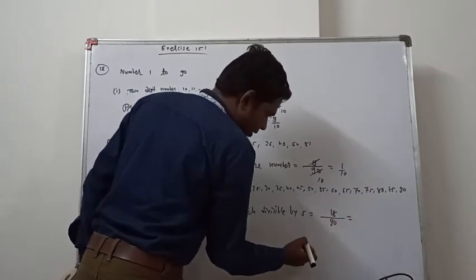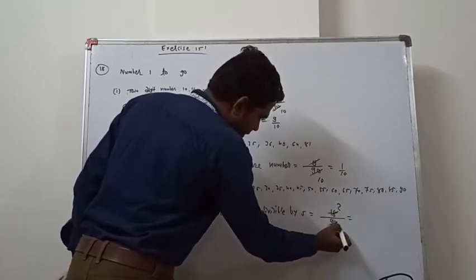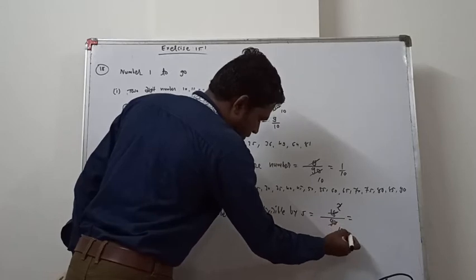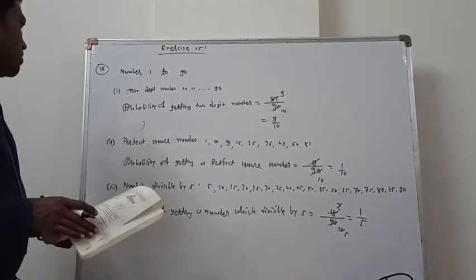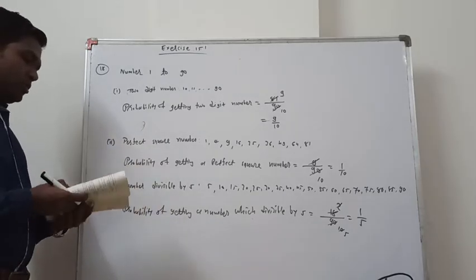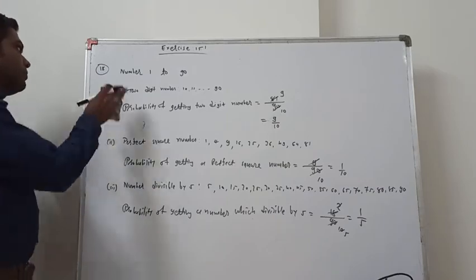Cancelling, 9 twos are 18 and 9 tens are 90, then the answer is 1 divided by 5. So this is the answer of our 18th question. Next, question number 19.